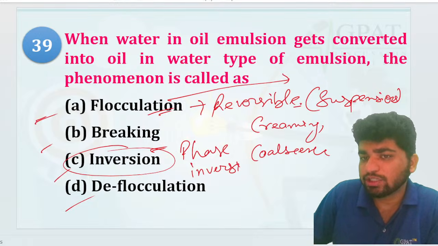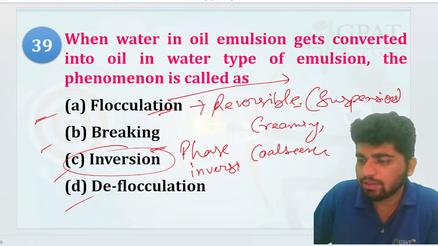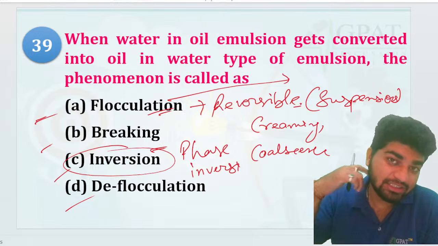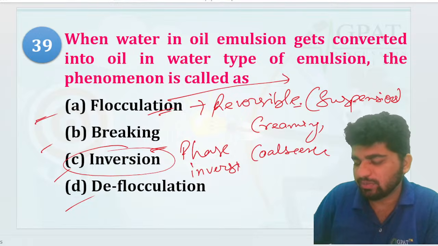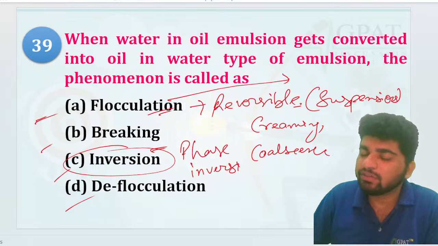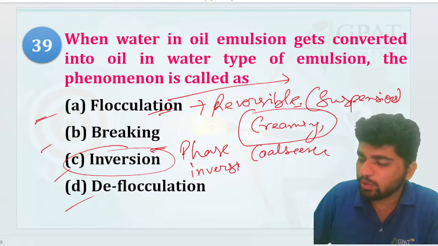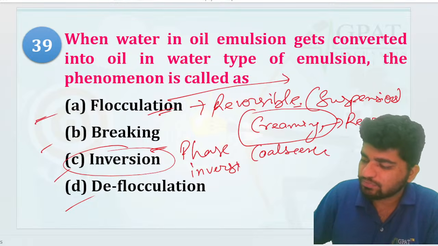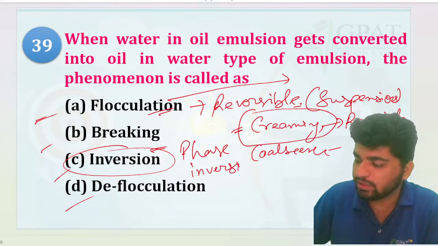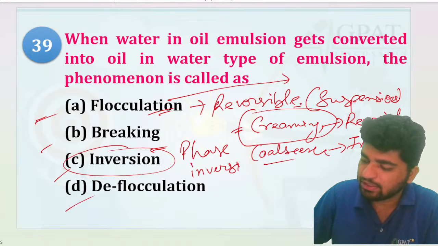GPAT में भी यहाँ से क्वेश्चन पूछा था. They have asked a question from GPAT also over here: which of the following things is reversible or irreversible, they have asked, right? Reversible in emulsion. So creaming is what? Creaming is reversible, right? But the exaggerated form, increased levels of the creaming, is going to be irreversible, that is coalescence, right? That is going to be coalescence.